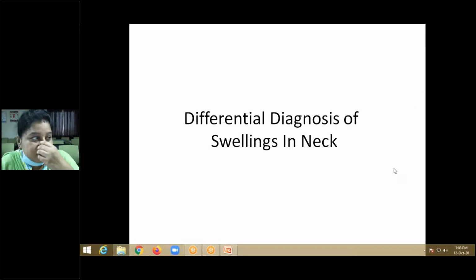So today our topic is differential diagnosis of swellings in the neck, which will be helpful for your practicals. In the last month's class, we discussed the different triangles of the neck and what their clinical importance is.